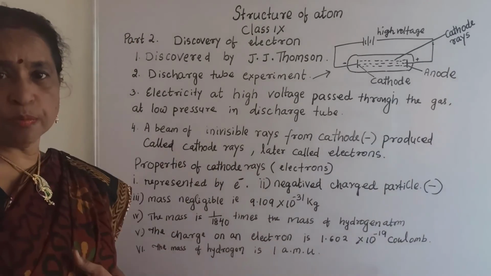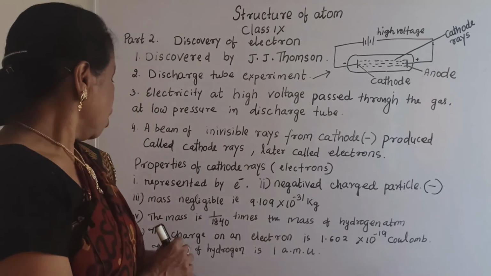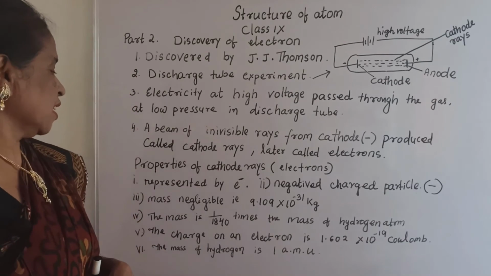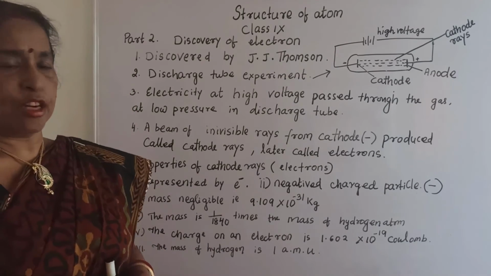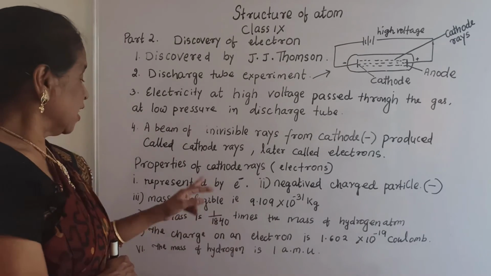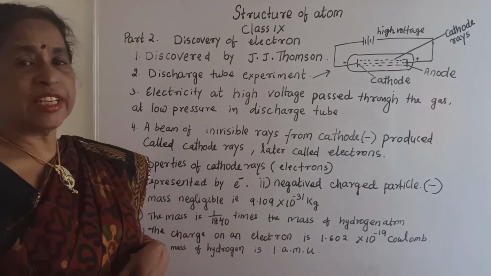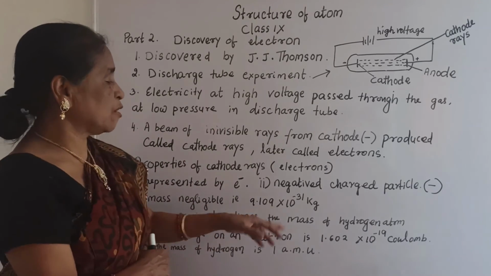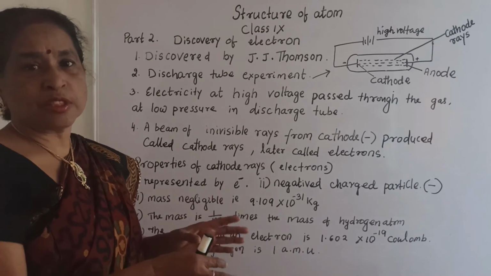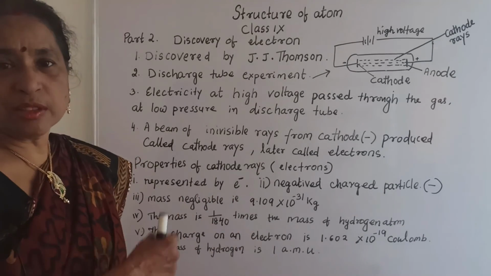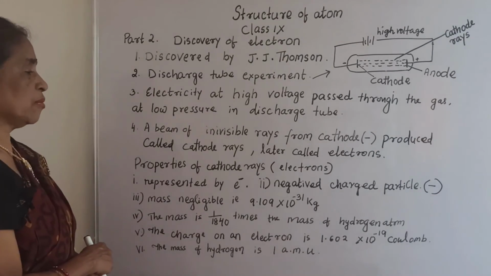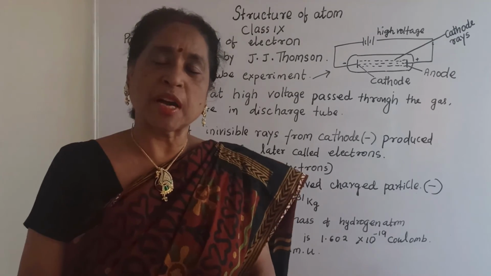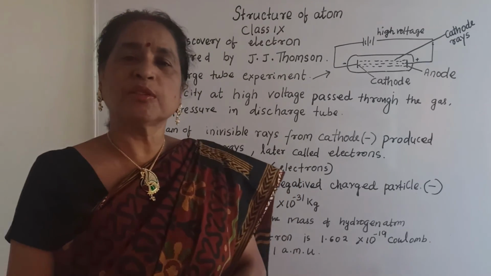When you compare to the hydrogen atom, the mass is 1 by 1840 times the mass of hydrogen. If you divide the mass of hydrogen by 1840, that value is the mass of the electron. Then the charge on the electron is 1.602 times 10 to the minus 19 coulomb, and the mass of hydrogen is expressed in AMU.